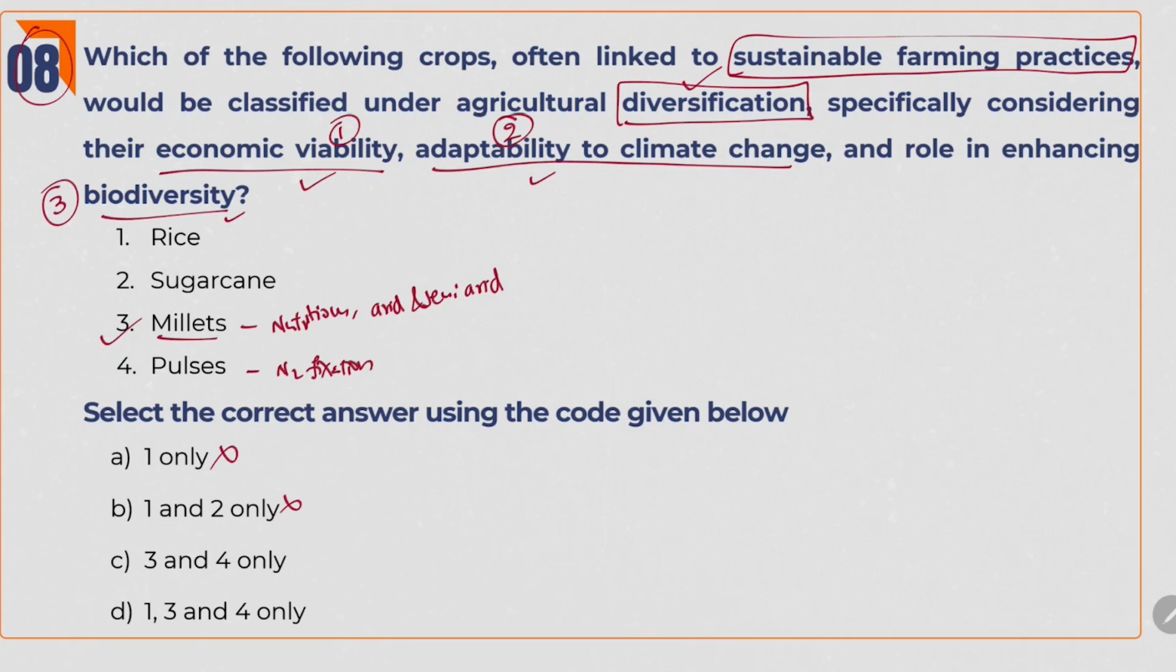So we can promote pulses also as a part of diversification. So 4 should also come. And if we see rice and sugarcane, both of these are so much water intensive crops. We have also seen this in previous question. And UPSC also mentioned many times that methane gets emitted from water intensive crops like this. So in order to adapt to the climate change, we shouldn't grow such crops. So options 1, 2 won't come. Answer is 3 and 4.